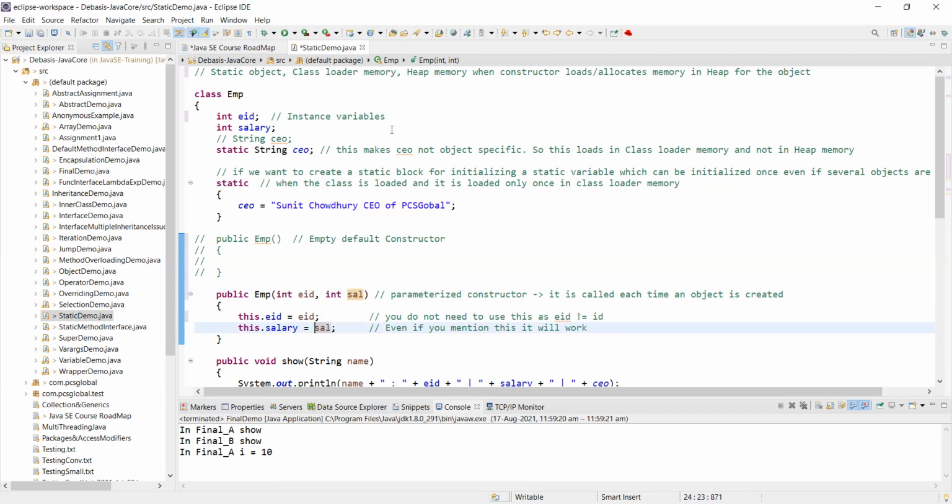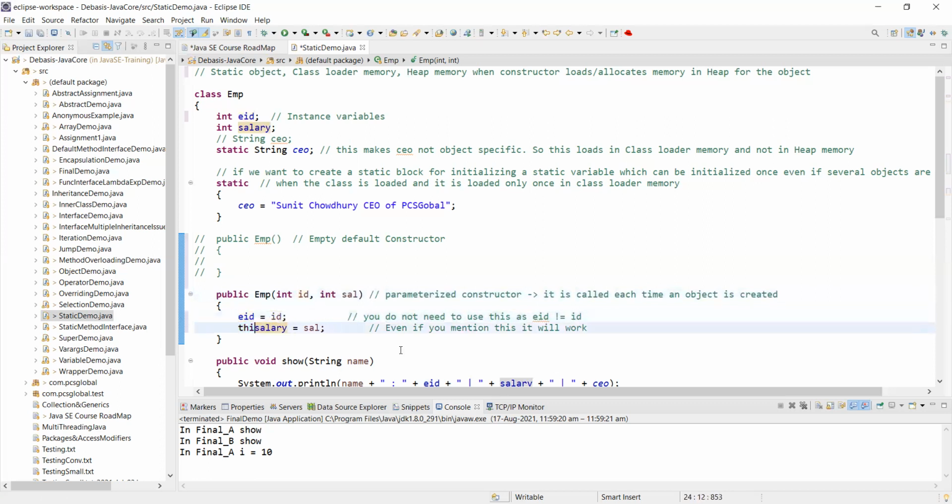That means I'm trying to populate a value which I will pass through the main method into this constructor, EID, and that will populate the value of instance variable EID. That is a simple thing. I think you are fine with it. But once the name of the variable that I'm passing through the parameter and the name of the instance variable are different, do I need to have this? You tell me.